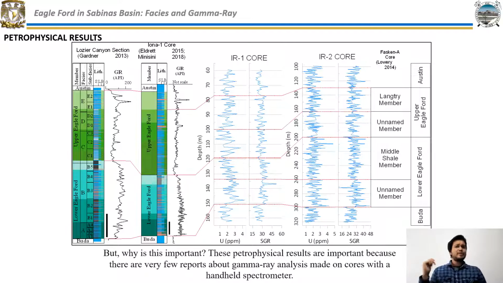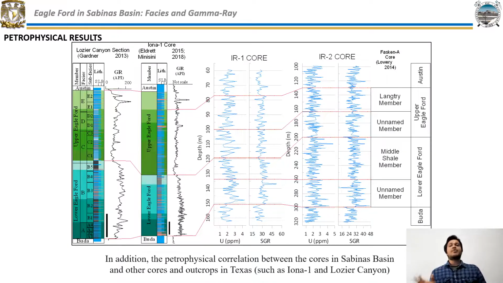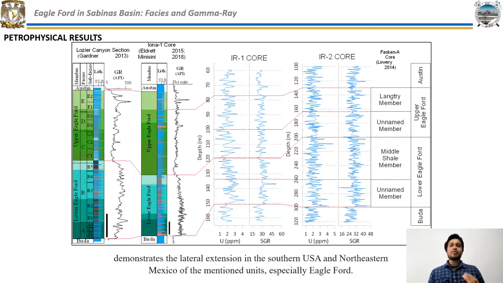But why is this important? These petrophysical results are important because there are very few reports about gamma ray analysis made on cores with a handheld spectrometer. In addition, the petrophysical correlation between the cores in Sabinas Basin and other cores and outcrops in Texas, such as Yona 1 and Lozier Canyon, demonstrates the lateral extension in the southern USA and northeastern Mexico of the mentioned units, especially Eagle Ford.